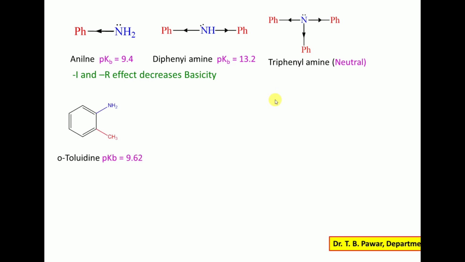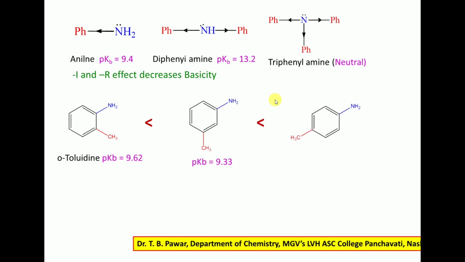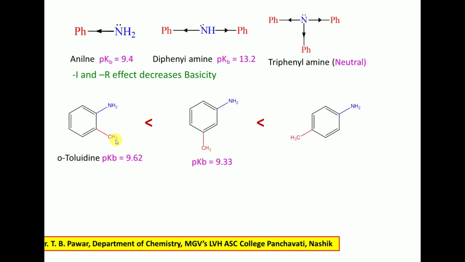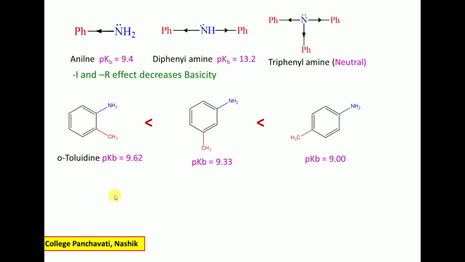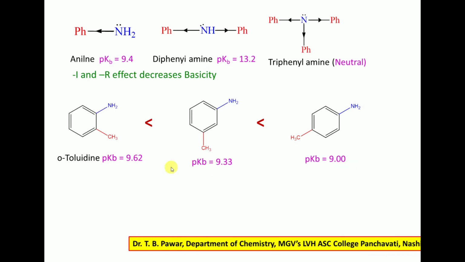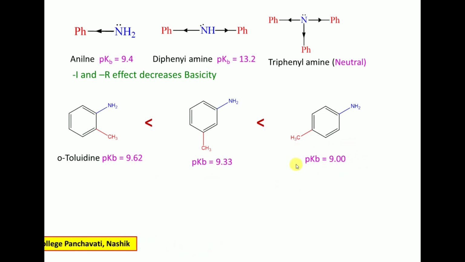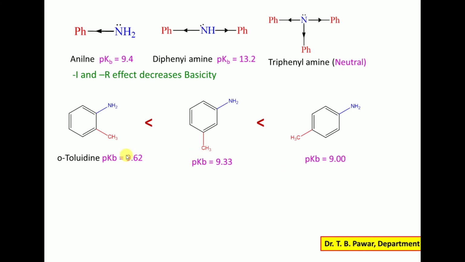Here are the examples having a ring with plus I effect. So if CH3 is there on aniline, the compound becomes toluidine: orthotoluidine, metatoluidine and paratoluidine. And if we focus on the pKb value of these three isomers, the lowest value is for the para isomer. So the para isomer is a stronger base than the others.